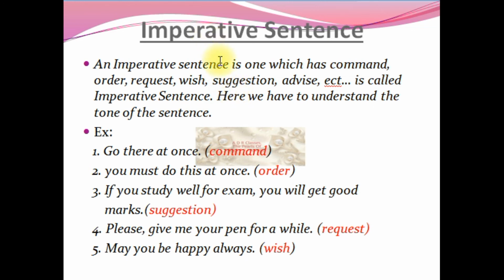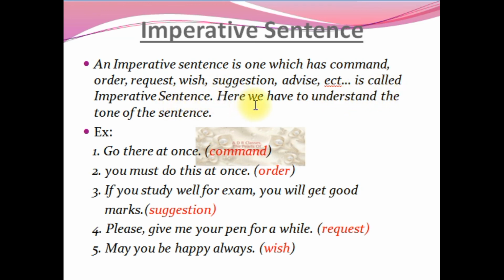If you get a positive sentence, you can convert it to negative and interrogative. If you get negative, you can easily convert it into positive and interrogative. If you get interrogative, you can easily convert it into positive and negative. That means if you get one sentence, you can convert it into the other two sentences. But imperative is not like that. An imperative sentence is one which has command, order, request, wish, suggestion, advice, etc. Here we have to understand the tone of the sentence.